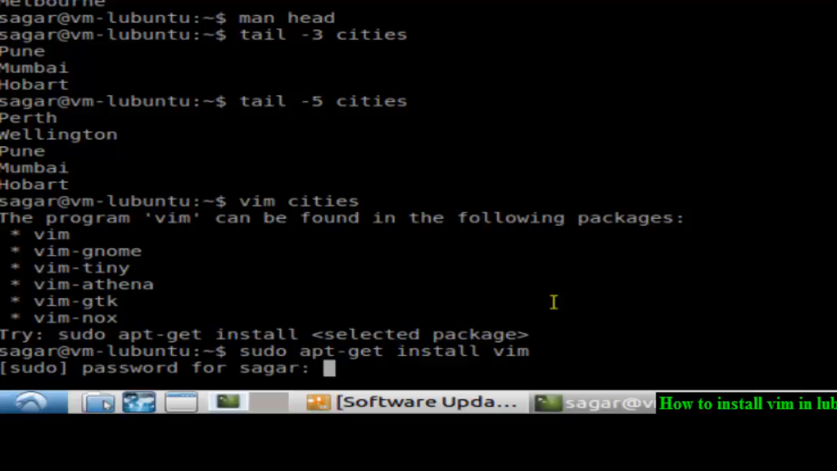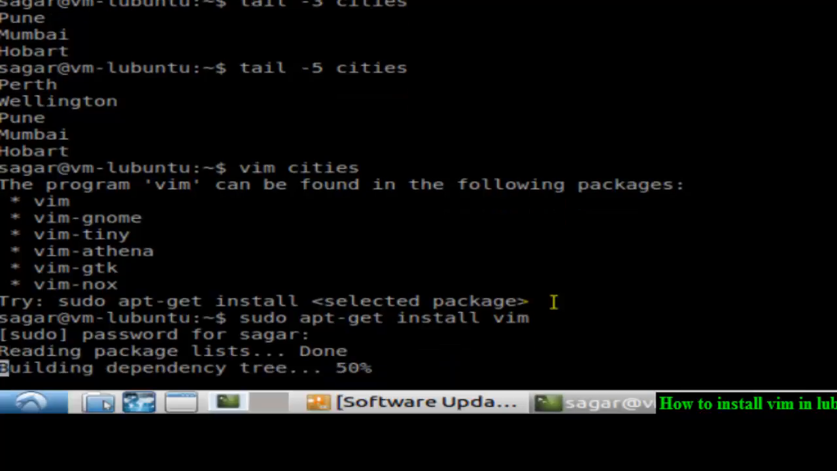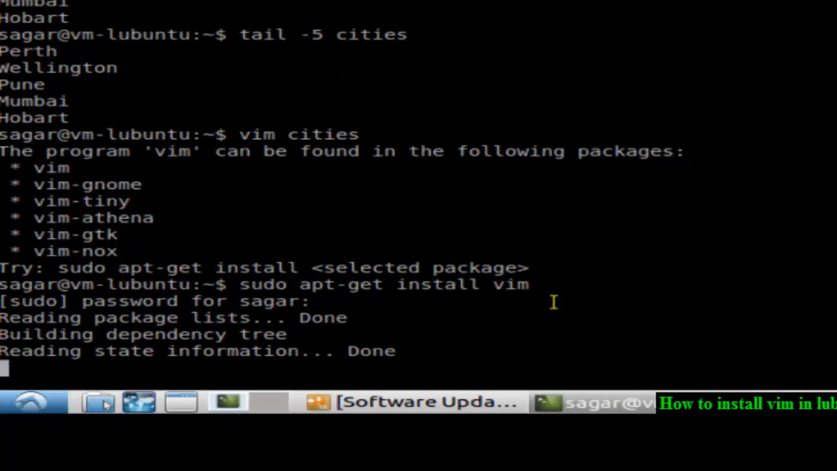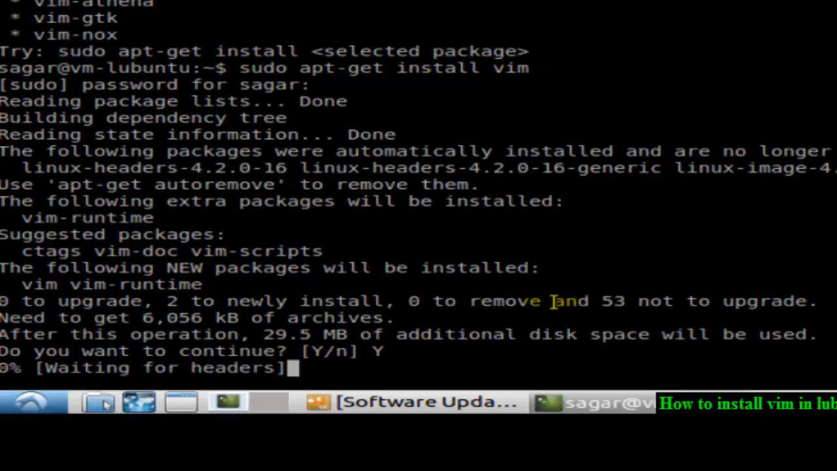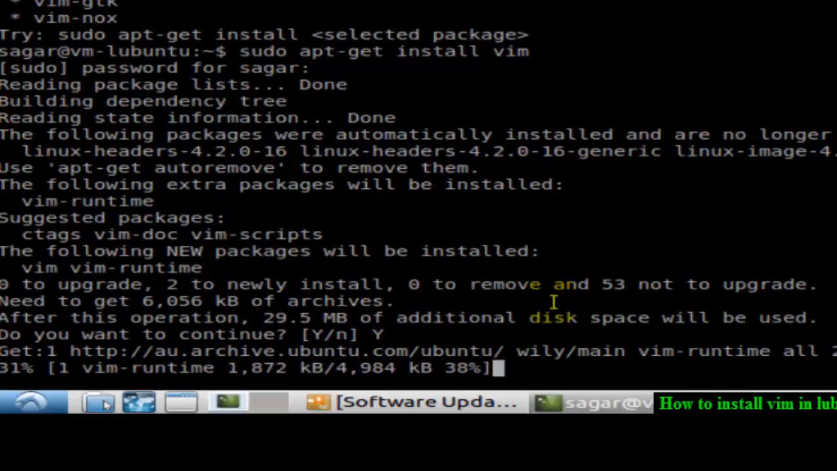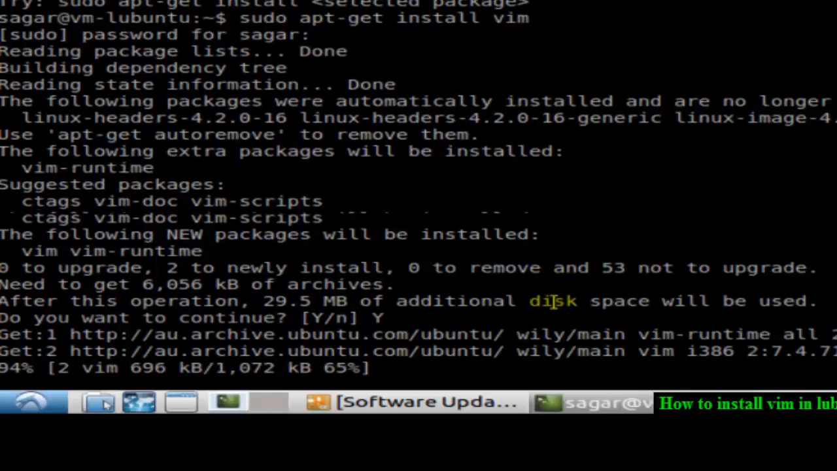After that, it will start downloading vim. Before that, you have to enter the password and then it will download vim for you. Just press Y and it has started downloading, and installation also happens automatically. After that, you can launch it using the vim command.